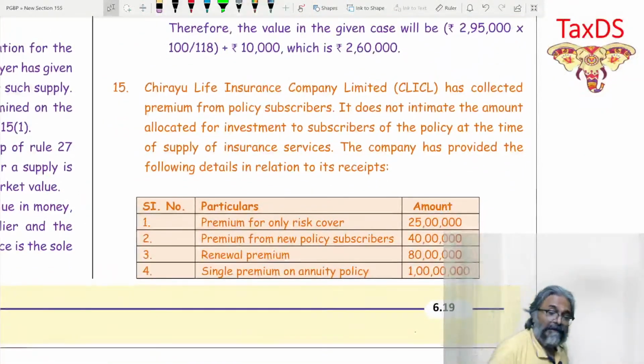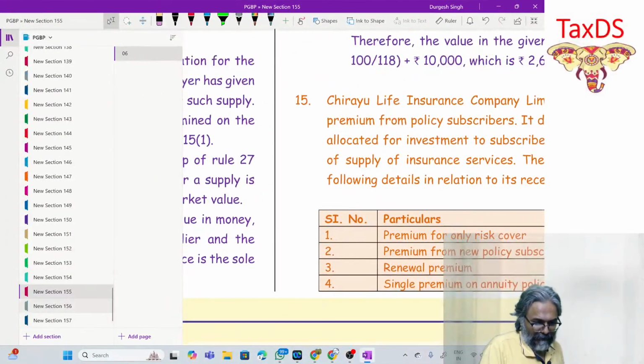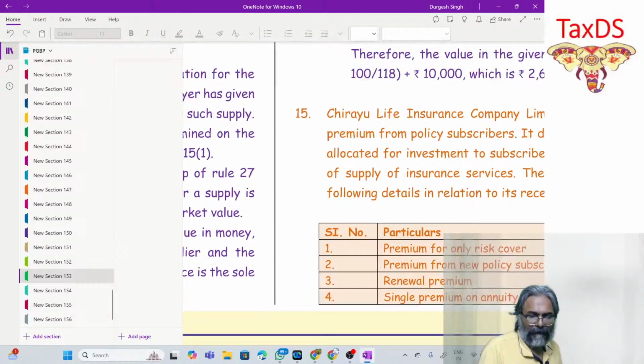Now, friends, this is the insurance part. In the morning, friends, I gave one chart. I just want all of you to also comment on this chart. People can also take benefit.